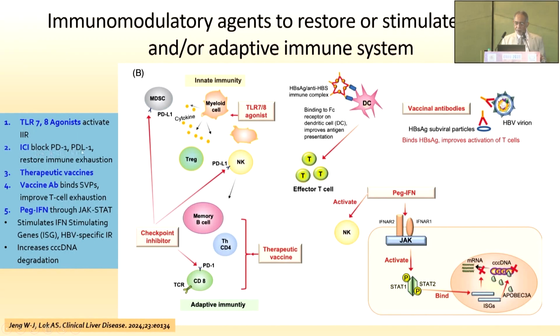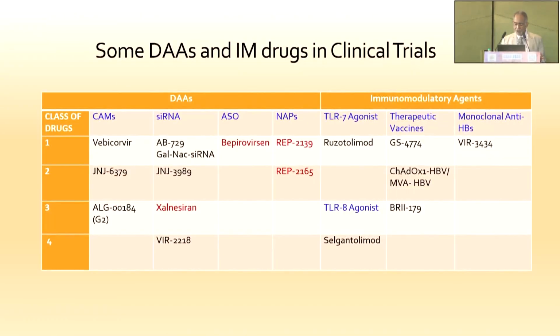The immune checkpoint inhibitors like PD-1, PD-L1 inhibitors will restore immune exhaustion and have an effect on innate as well as adaptive immunity and natural killer cells. Therapeutic vaccines will also have effects on the various arms of the adaptive immune response. Vaccine antibody, apart from binding the virions in circulation, forms immune complexes which provide better antigen presentation to the effector T cells. And finally, PEG interferon, by stimulating natural killer cells, and also through the JAK-STAT pathway, the interferon stimulated genes are stimulated, which leads to cccDNA degradation. So we can understand the molecules by which they will help.